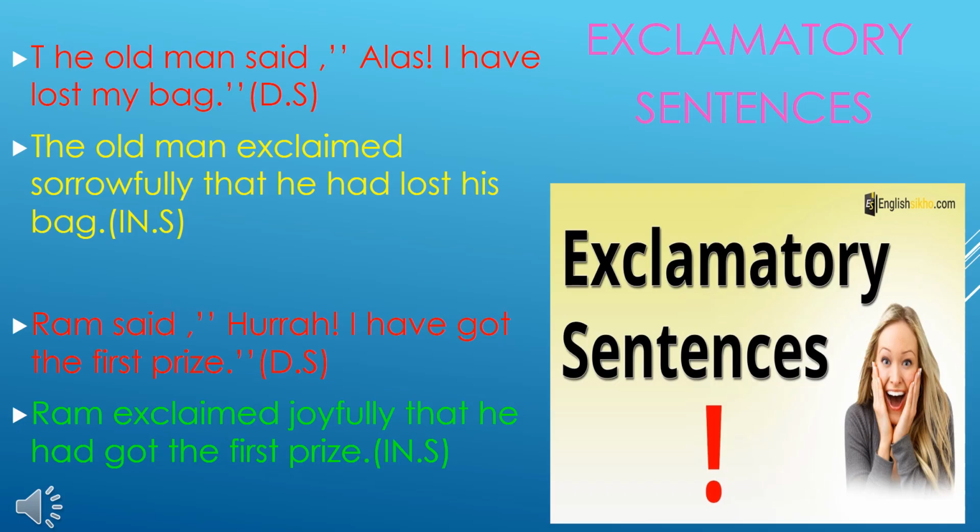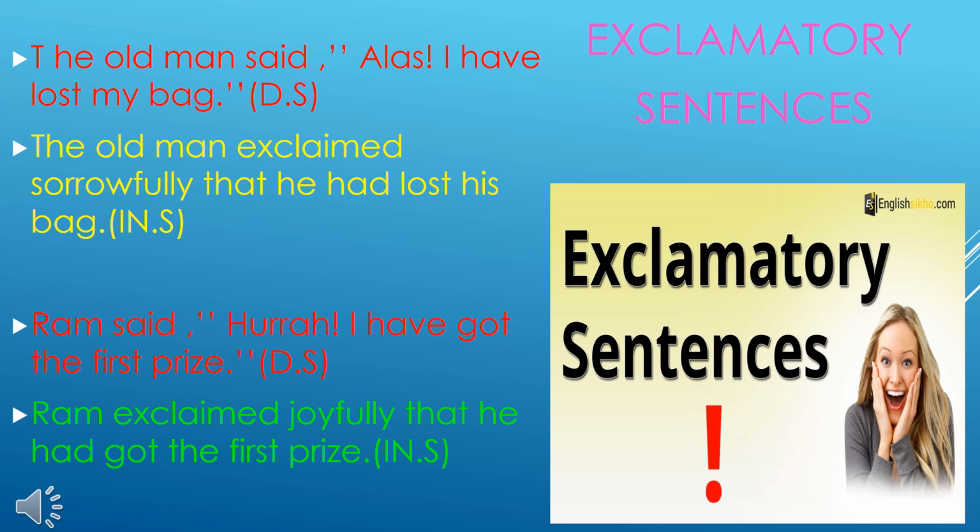Next, exclamatory sentence. See the first example. The old man said, "Alas, I have lost my bag." Now we have to change into indirect speech. The old man, as it is, you are going to write it. Said, remove the said. Exclaimed, you have to write it. Alas, remove the alas, sorrowfully. Then that you have to use it.